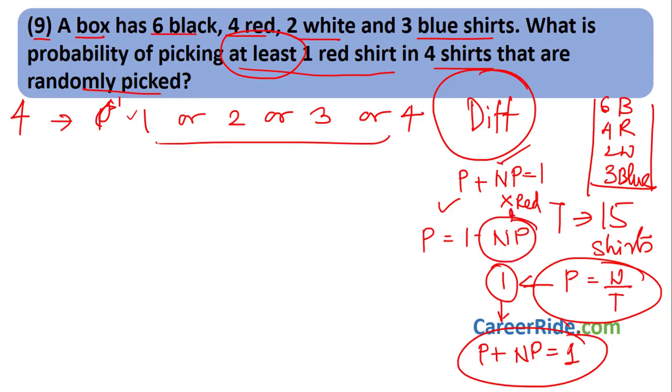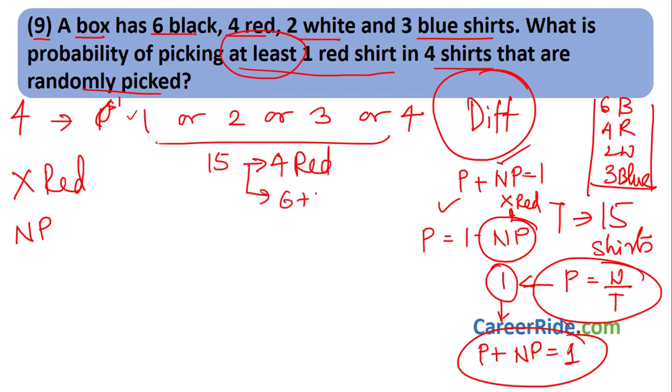Okay, so let us now go on to find the probability of not choosing a red shirt. How many total shirts are there? 15. Out of them 4 are red. So how many non-red shirts are there? It is 6 black plus 2 white plus 3 blue, that would be 8 plus 3. 11 shirts are there which are non-red. If you choose any one of these shirts, it would not be red, right?